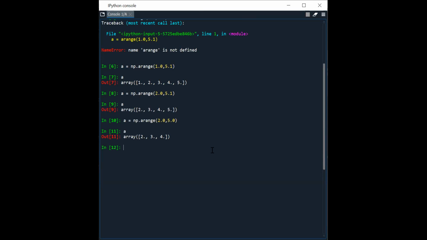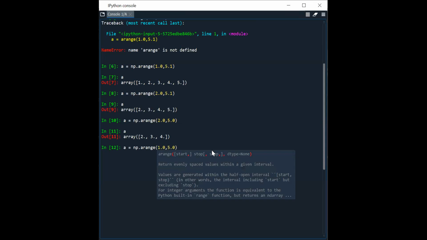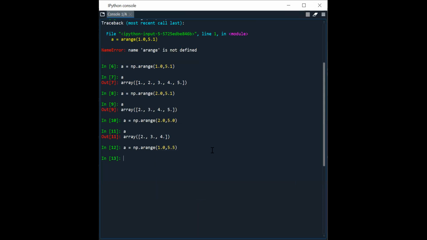Let's say you want 5 elements in the array starting from 1, that is you want 1, 2, 3, 4, 5 for some purpose. So you should write starting from 1.0 to 5.1 or any value greater than 5.